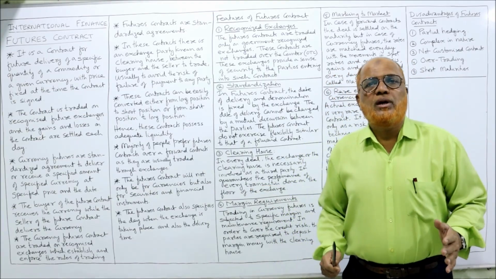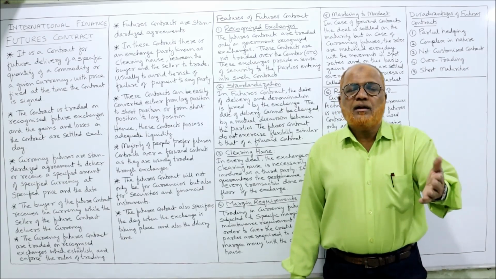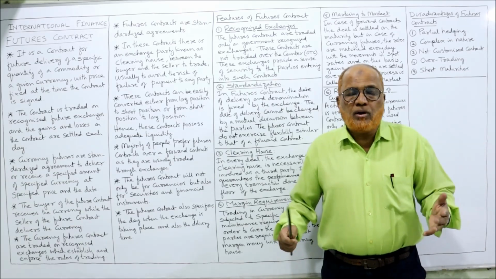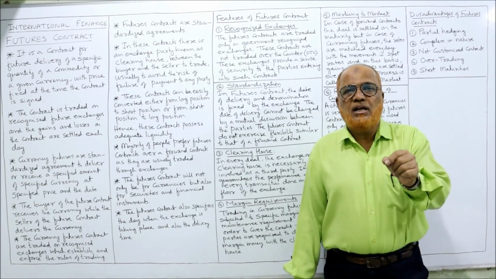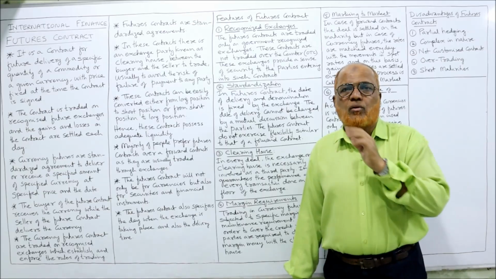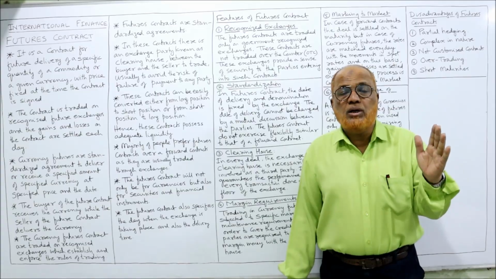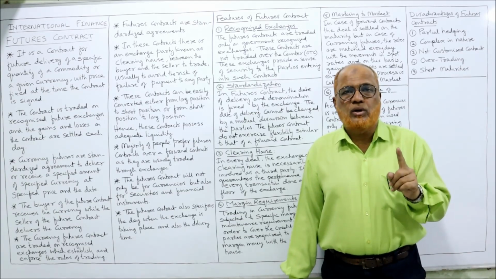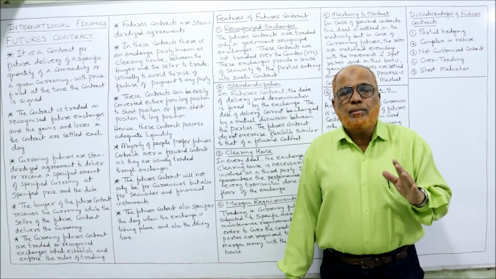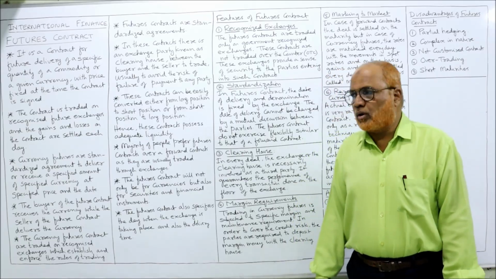There is no security, there is no guarantee in the case of a forward contract. At any time, one of the parties may not complete his obligation. So there is always a default risk attached to a forward contract. But here there is no default risk because one authority is there to see that both the parties are doing their rights and duties or not. That's why the majority of people will prefer a futures contract rather than a forward contract.